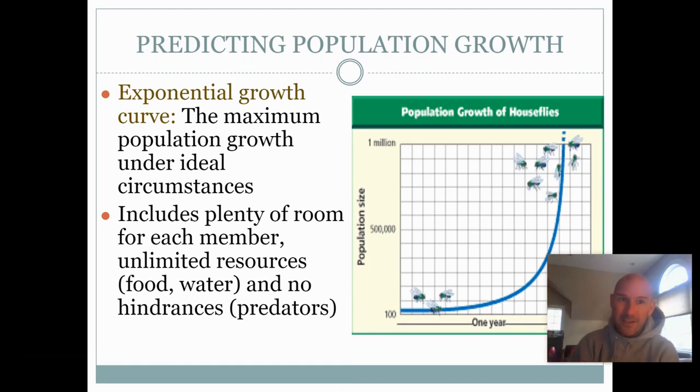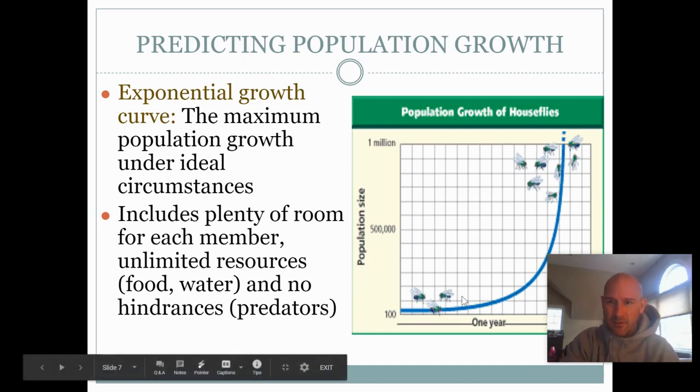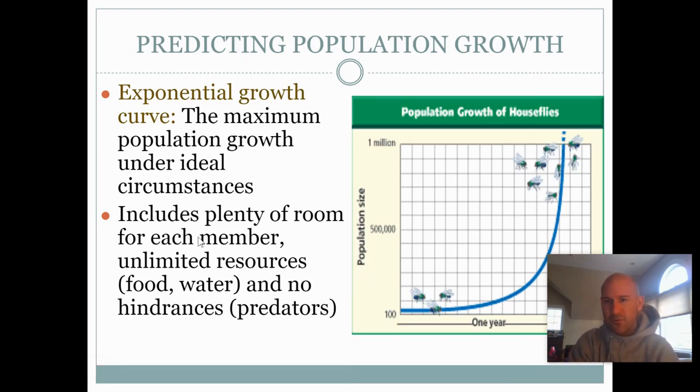As you can probably tell, exponential growth can't happen forever, right? It only happens for short periods of time under ideal situations. Exponential growth can happen on both short and long time scales. You can picture exponential growth of insects, where all of a sudden the population is flooded with insects. You can picture exponential growth of bacteria. I take a bacterium and put it on a petri dish, which is just a dish to grow bacteria, and you're going to get exponential growth of that bacteria until it floods that petri dish. All that can happen in a matter of minutes, hours, definitely a couple of days.